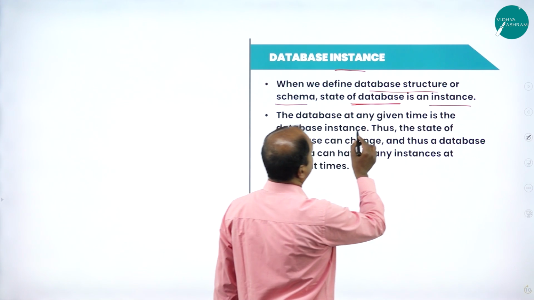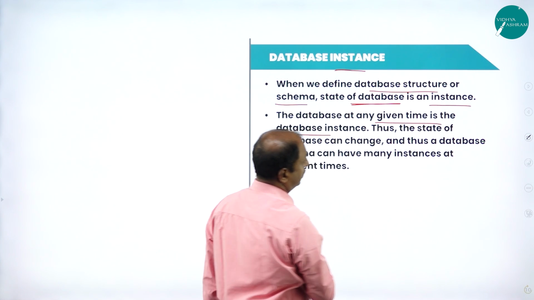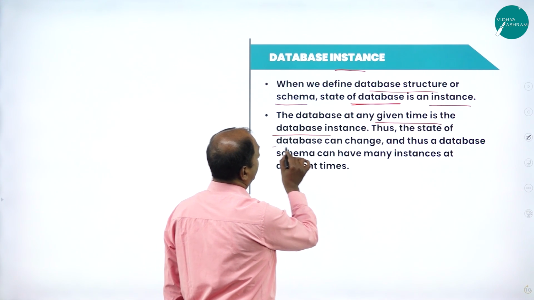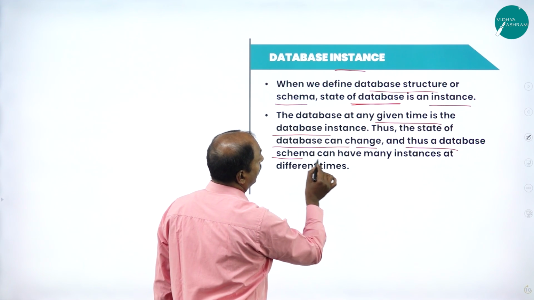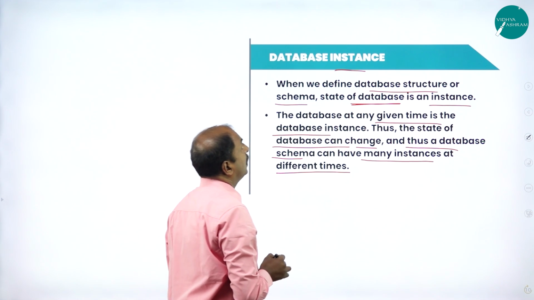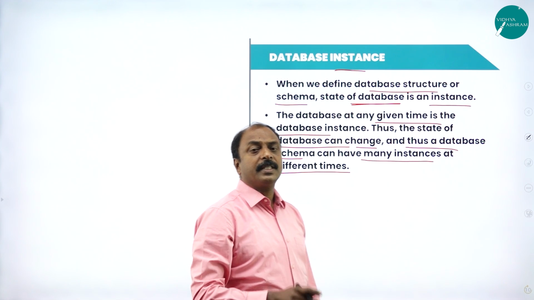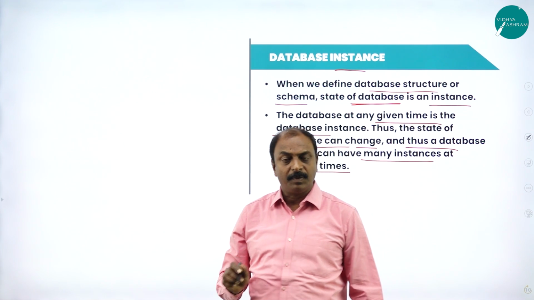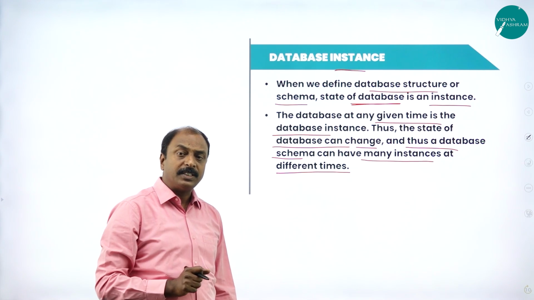The database at any given time is a database instance. Thus, the state of the database can change, and thus a database schema can have many instances at different times. So what is a database instance? As per the definition, the state of a particular database at that time is called a database instance.